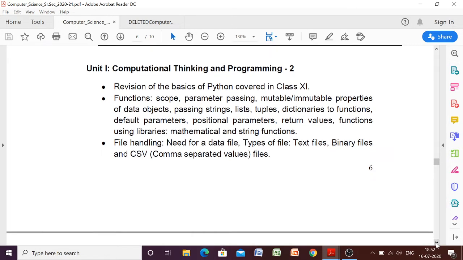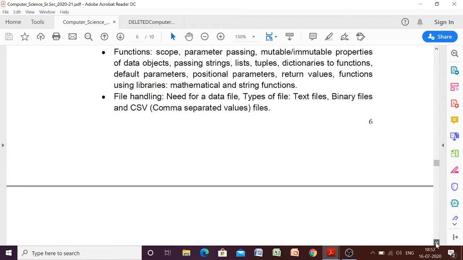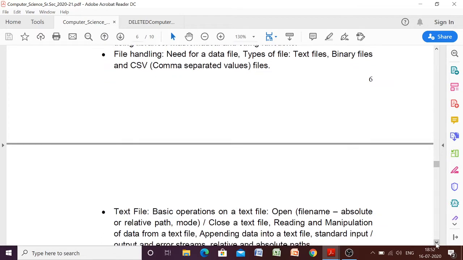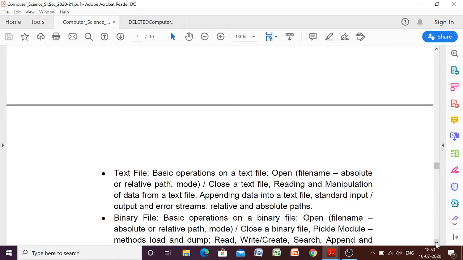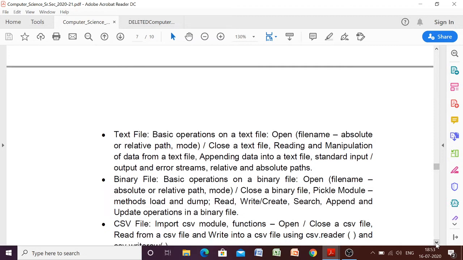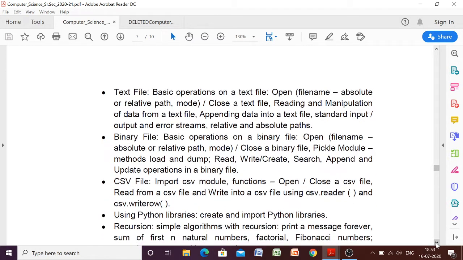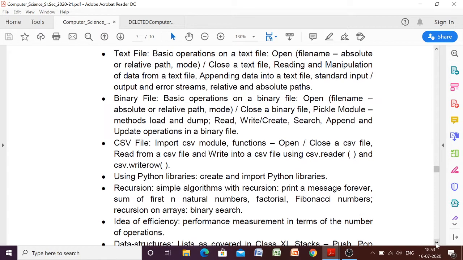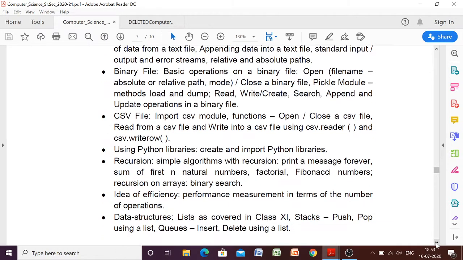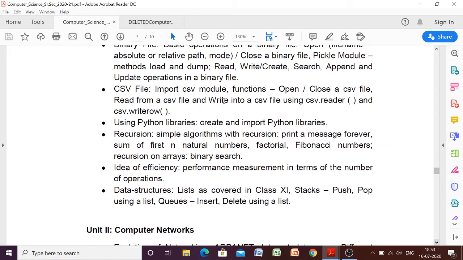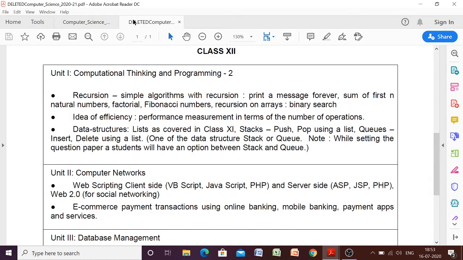These were already there, and if we see the previous portion, text file handling was also there, text file and binary file was there, and then CSV file was there, then how to create libraries was also there. But when we look at the deleted portions, what has been deleted? Now see here clearly beta, in unit 1 it has been mentioned that recursion has been deleted.